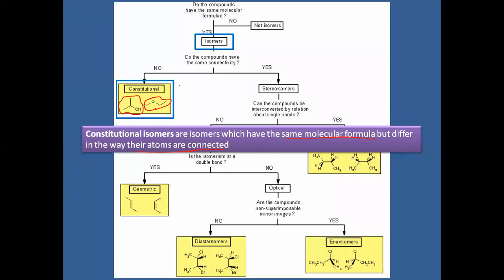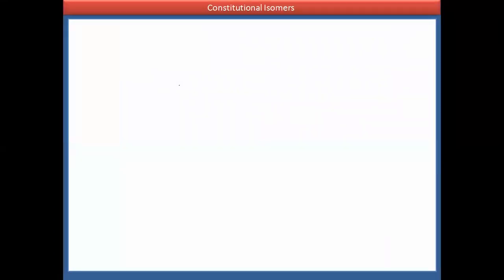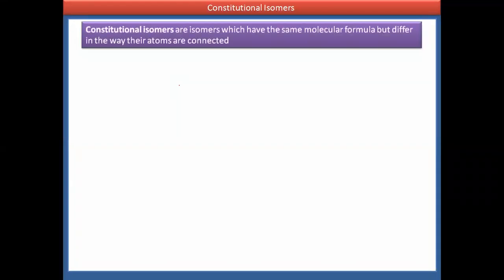These isomers are called constitutional or structural isomers. The name itself indicates it: structural isomers differ in their structures. Now we move into detail with constitutional isomers. The definition: these are the isomers which have the same molecular formula but differ in the way their atoms are connected.